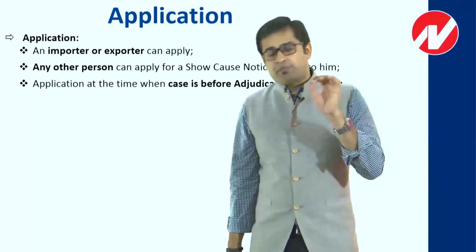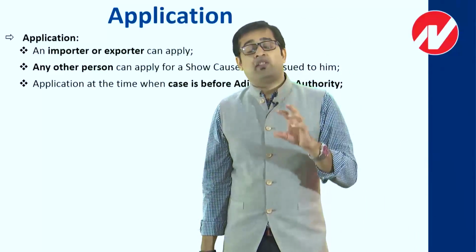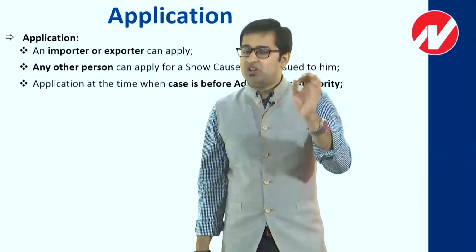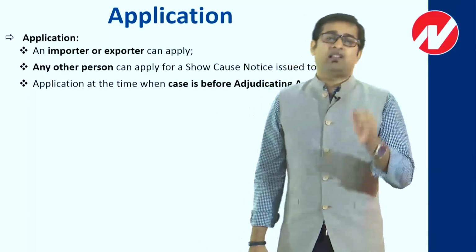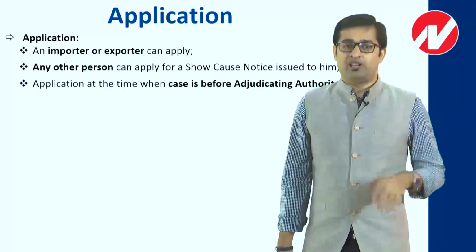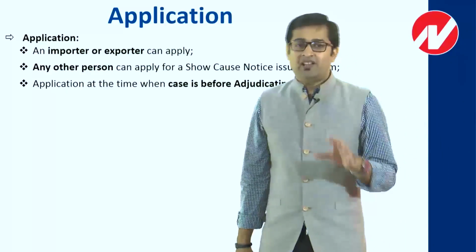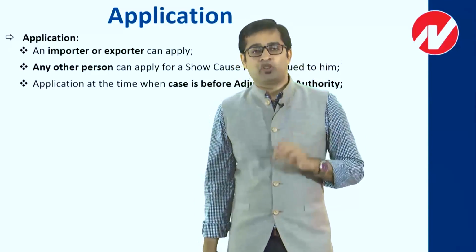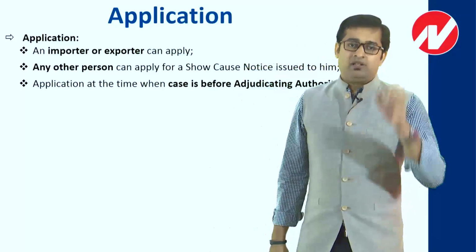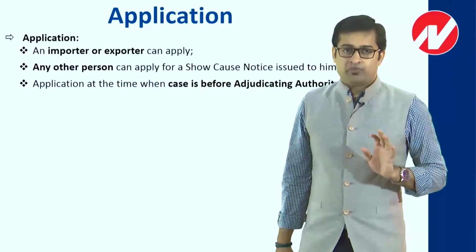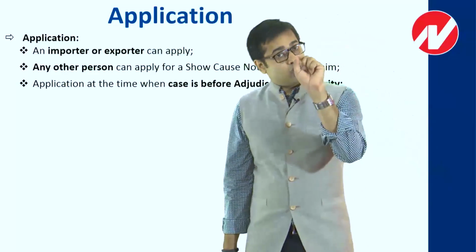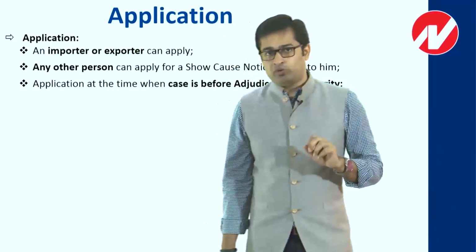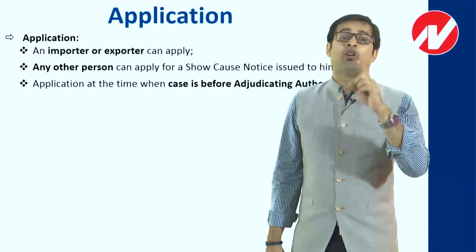Now when my proceeding has started, it is very clear that I have an option to fight. At any point of time I can go to the Settlement Commission, or I can fight with the adjudicating authority. Let us say in the initial phase I decide to fight. A lot of fact finding will be done by myself and by the department officer, and the proceeding continues. On 1st October of that year, the adjudicating authority passes an order. The same order is dispatched from the department on 5th October and is received by me on 10th October.